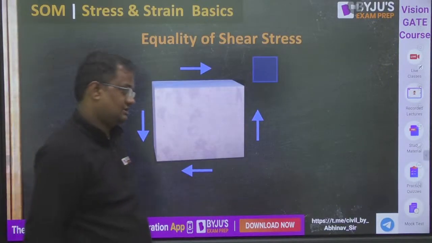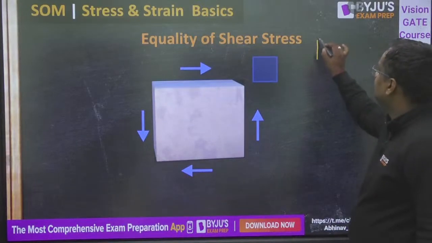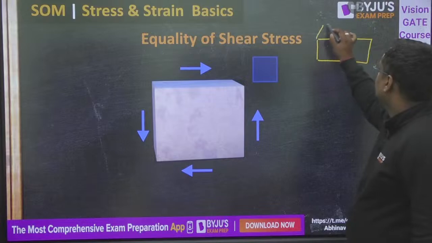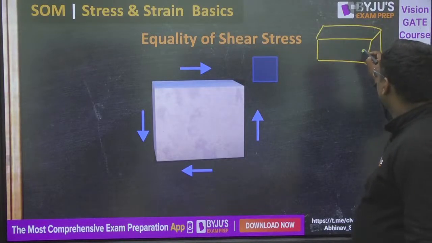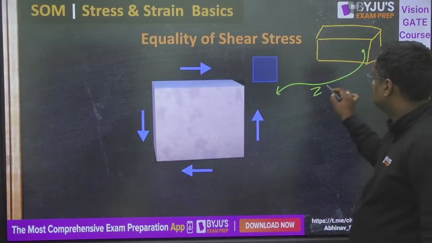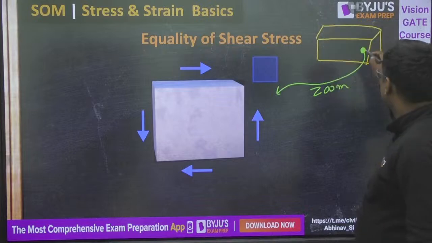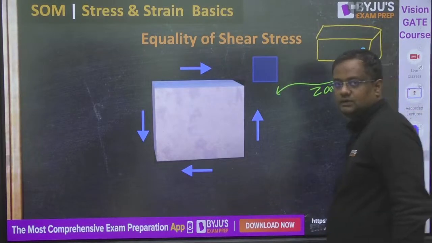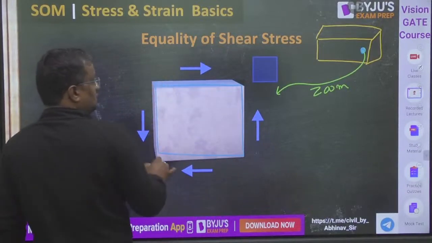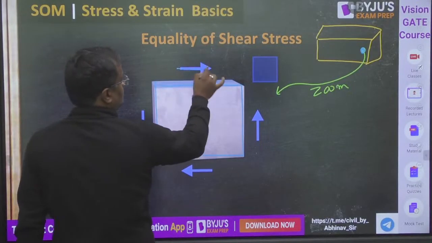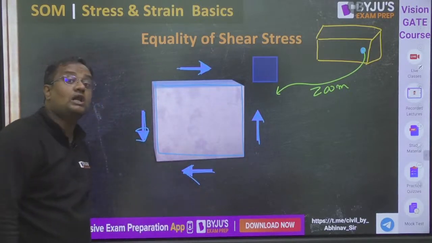Now, equality of shear stress. Guys, you take any beam, any loading is applied on that beam. Take a small part from that beam and zoom it. Once you zoom it, it will be something like this. I'm only considering shear stresses. Shear is coming like this, like this, like this, and on this face it is coming like this. All will be equal in magnitude.